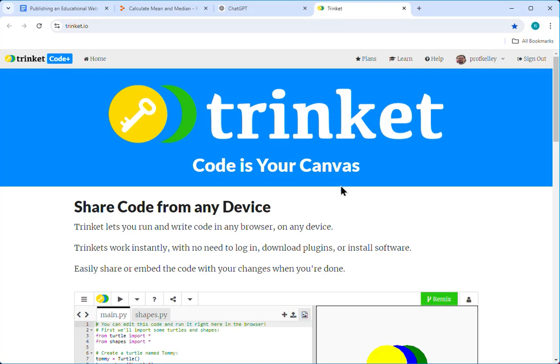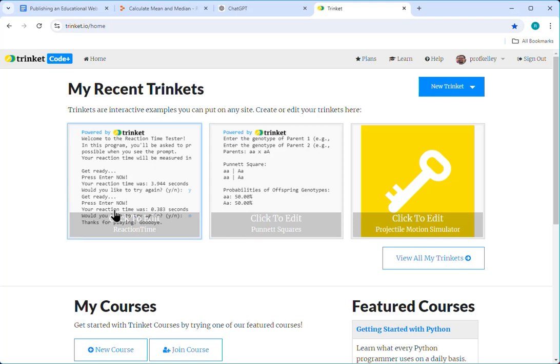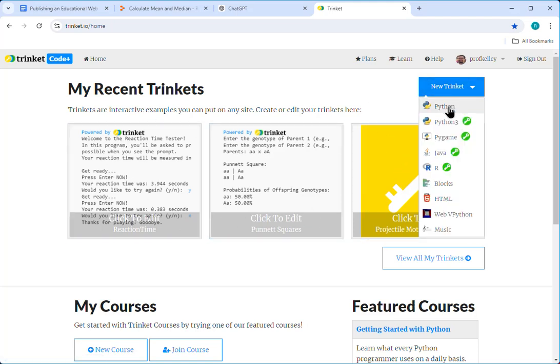So I'm going to head over to Trinket. As mentioned, I'm already logged in. If I click on home here, here's my existing trinkets that I've made. I'm going to say new Trinket, Python. Now, here's the rub. The free version works with Python version 2. But ChatGPT will naturally program in Python 3, and Python 3 has more capabilities, makes your program run smoother, and so on. But the paid version of Trinket uses Python 3 and makes it into a web app that everyone else can use.